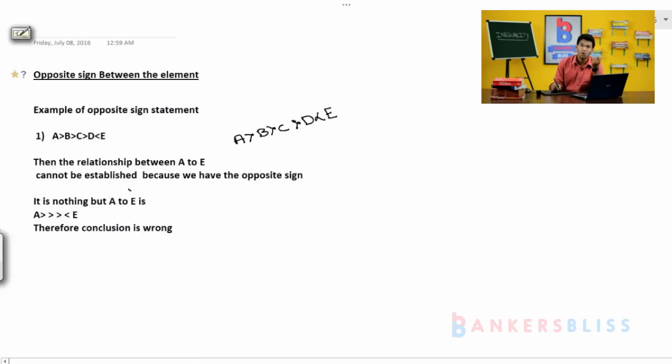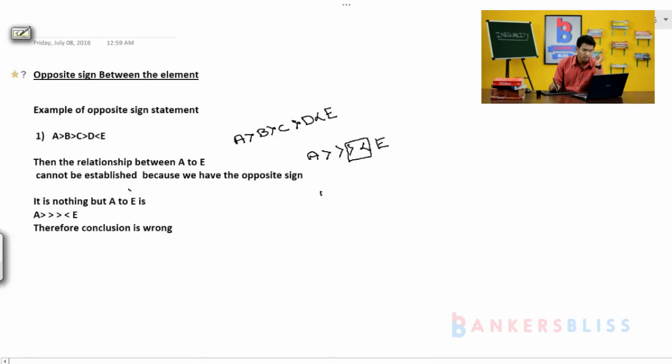Identify the common or opposite sign between A to E. What is the sign between A to E? One is greater, another is greater, another is also greater, and the last one is lesser. When we have this type of combination, definitely the conclusion is considered wrong.